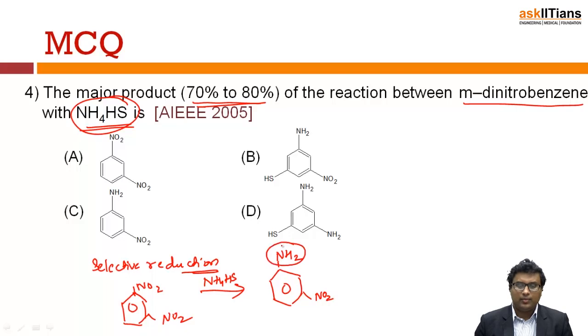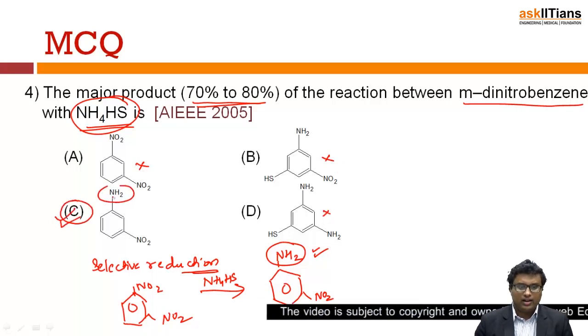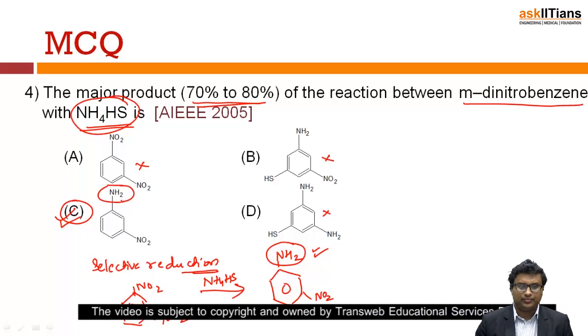So obviously only one nitro group is reduced into amine. Let's look at the options. Not this, not this, not this. So C is the right answer, right? We have one nitro group which is reduced.